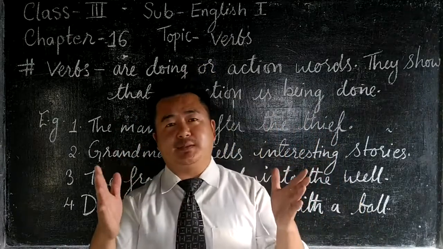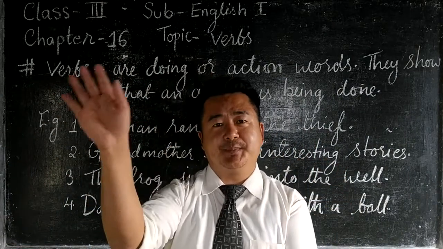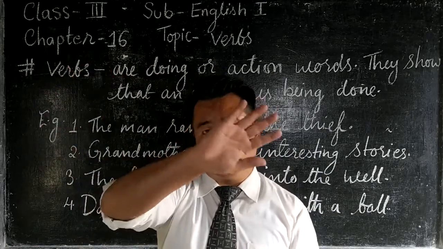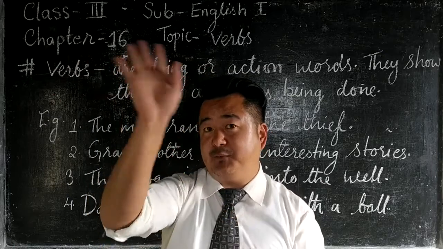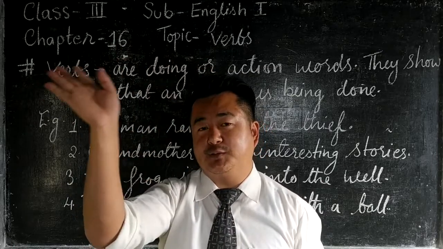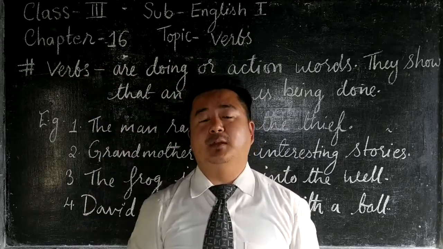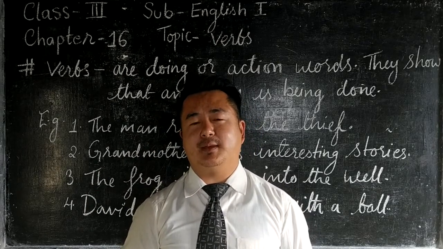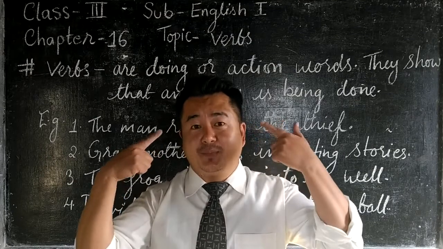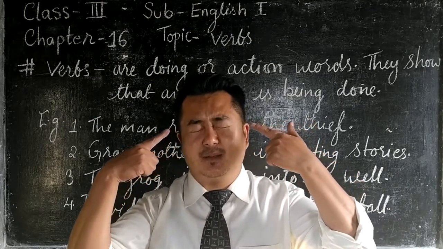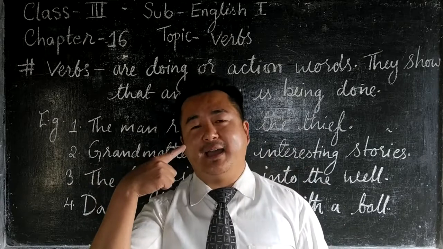Now just see what activities I am doing. What is this? Yes, Sir is waving his hand and saying hello. The activity I am doing is waving my hand. This is also one of the actions, isn't it? Okay, what am I doing right now? Yes, I am blinking my eyes. Am I blinking my eyes or not? Yes, I do. 1, 2, 3. Yes, I am blinking my eyes.